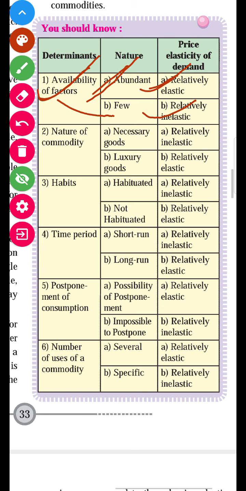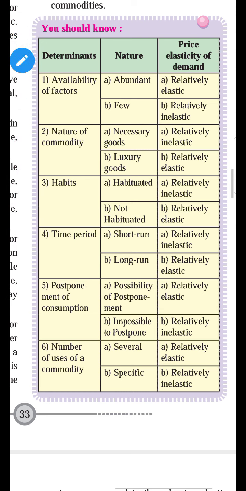After that, second, nature of the commodity. It means whether the nature of the commodity is necessary goods or luxury goods. In the case of necessary goods, the demand is relatively inelastic. Necessary goods are like salt, medicine, uniform.